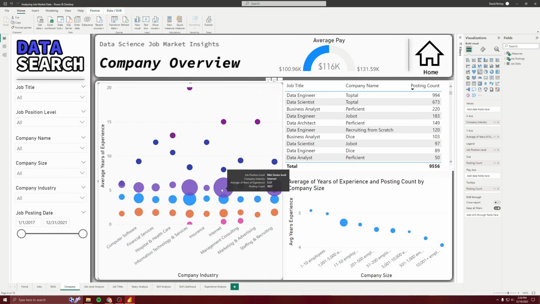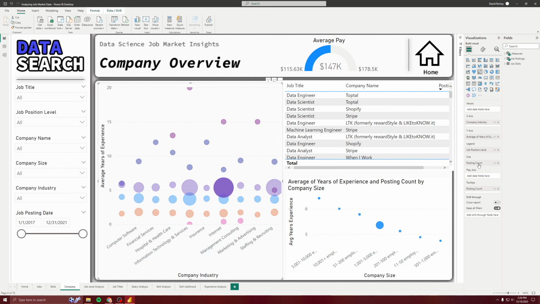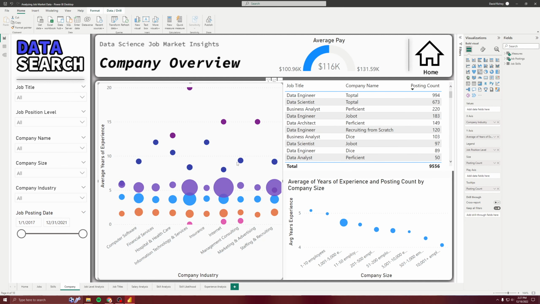The size is the posting count. Here the most job postings are for mid-senior level positions in the internet industry, and average years of experience is 5.37. So there's a lot of information you can glean from this type of chart.